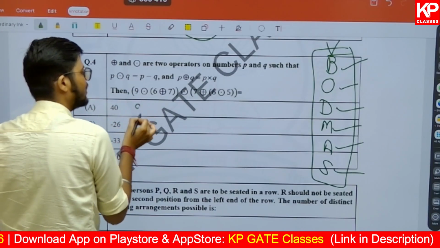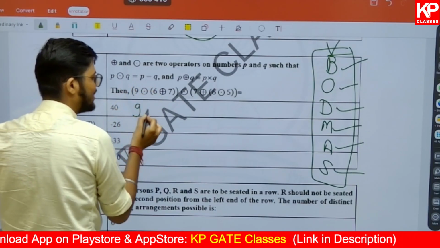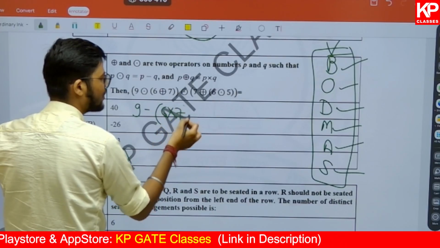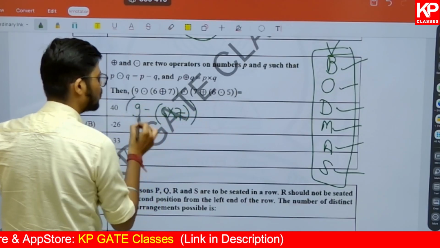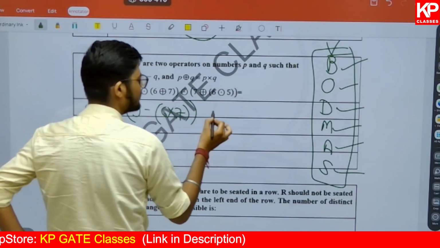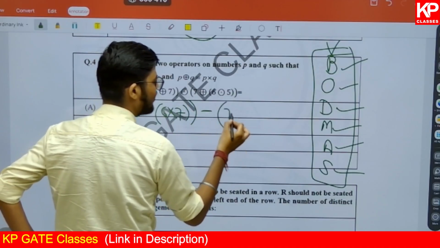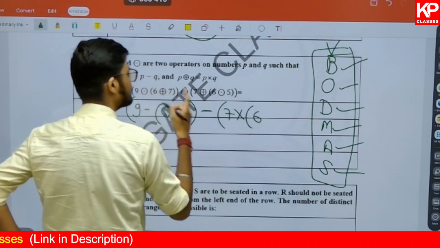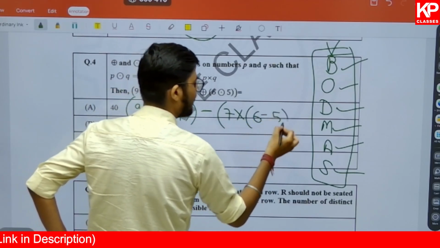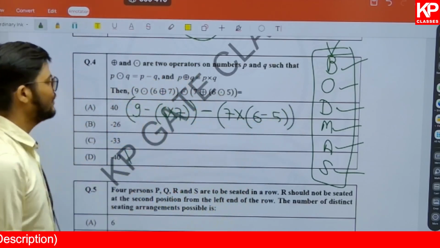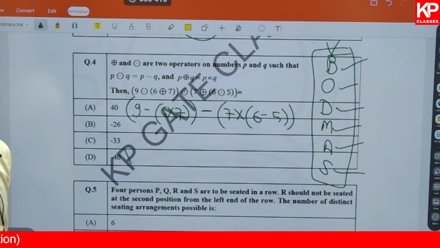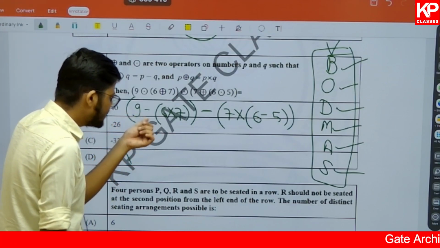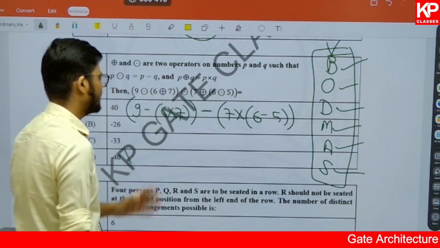So 9, then at the dot you will get a minus sign, then 6 multiplied by 7, right? Then this bracket is closed, then again a dot is there, that means you are going to subtract, then 7, then the plus sign is there, that is multiply, then 6, and then again dot means minus 5, right? Then you need to calculate what this value will be. So how are you going to find it? I hope this is clearly visible. I have written it as 9 minus 6 into 7 and then subtracting it.